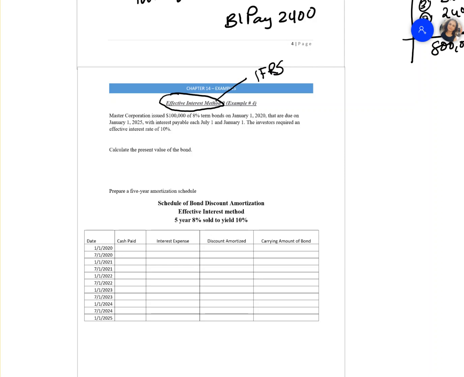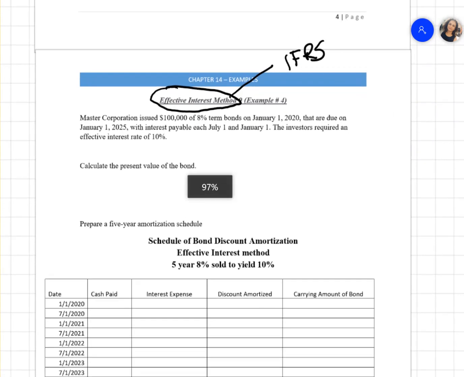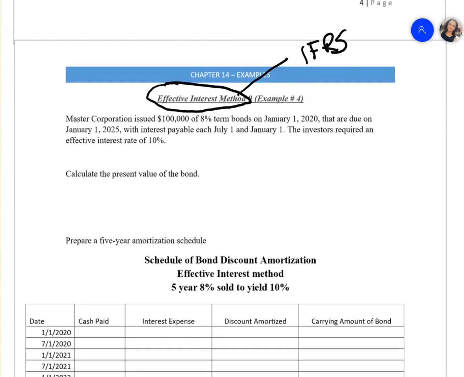And if it's an ASPE, they can choose to follow the straight line method or the effective interest method. So either way, whatever they decide to do, that is their choice. So let's see if we can calculate the present value of the bond.